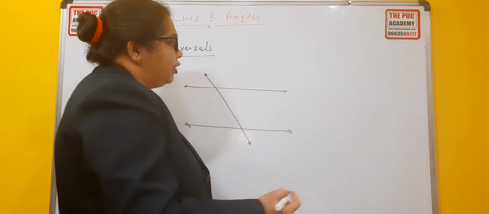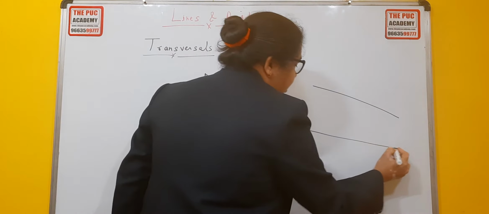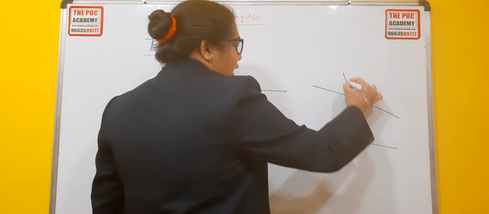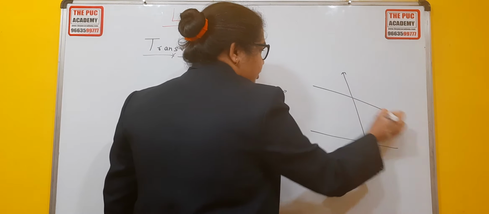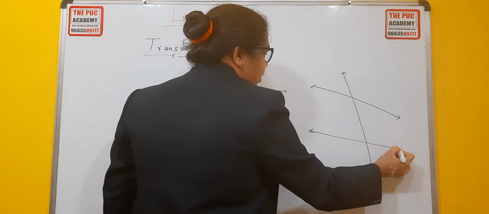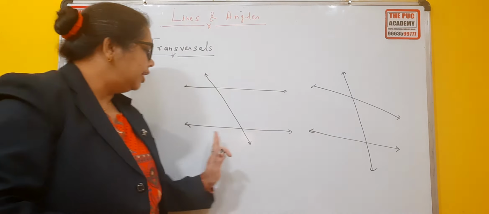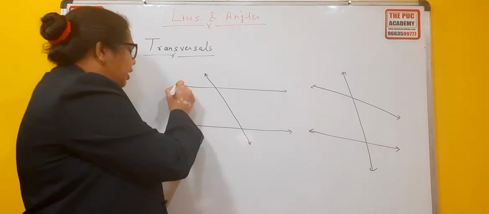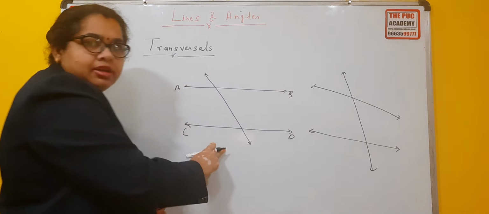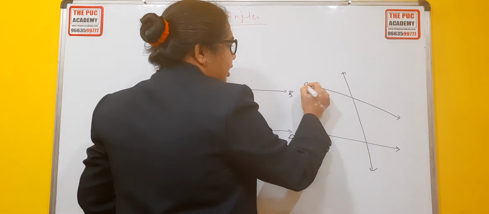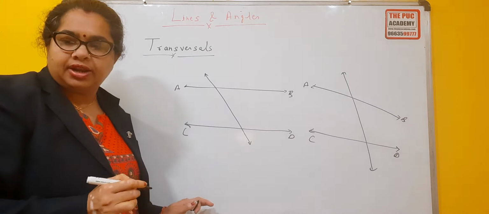See, one more example I will show you, like this and like this. There are two lines, and this is also a transversal. Both are transversals. In this case, lines A, B, C and D are parallel. But in this case, A, B, C, D are not parallel.